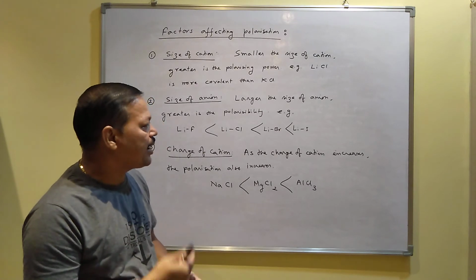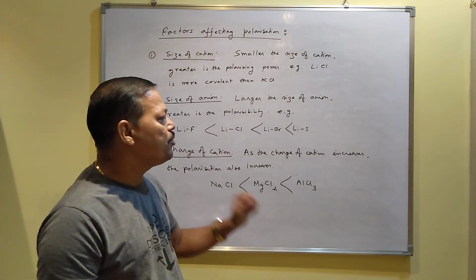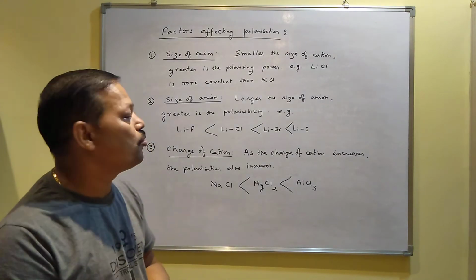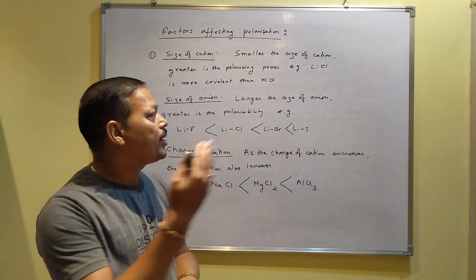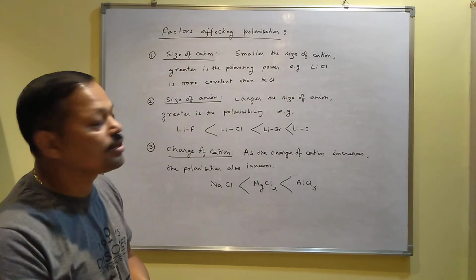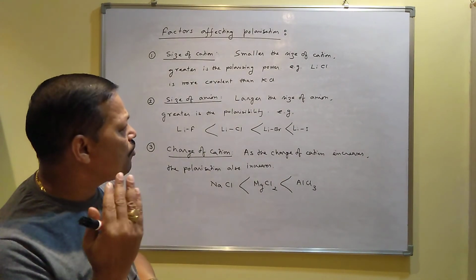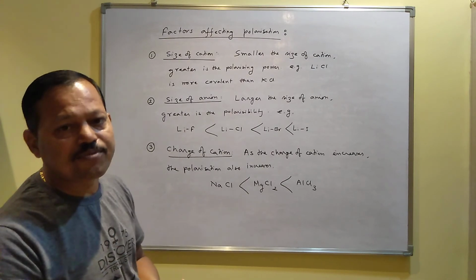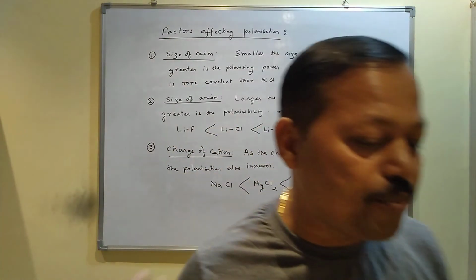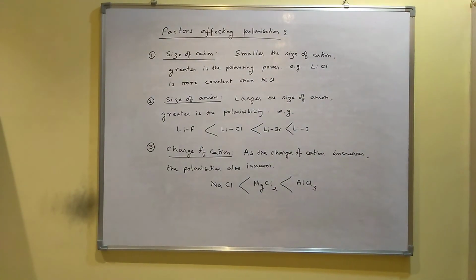This type of question may be asked. Again the question may ask, lithium chloride is soluble in water, but lithium iodide is insoluble. Why? Then also you have to explain by considering the covalent character effect. So a number of questions may be asked from this concept, from this Fajans rule. Why does this one have a lower boiling point, why is this one soluble in water but this one insoluble. Then you apply these factors, I mean, you try to apply the Fajans rule. This is one of the topics from which you may get reasoning questions like that.